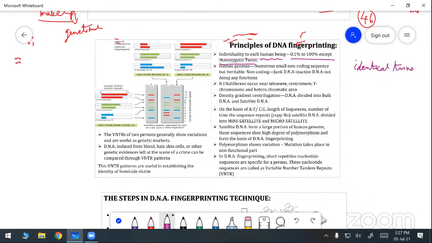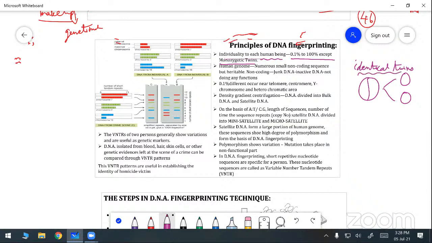These are produced when a single fertilized egg splits into two during the first cleavage. The single fertilized egg completely splits into two daughter cells. That means the two daughter cells will produce separate cells. Each cell will develop as an individual. So these are the same sex in identical twins.